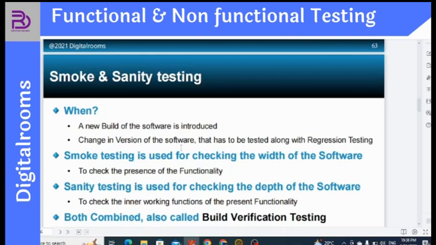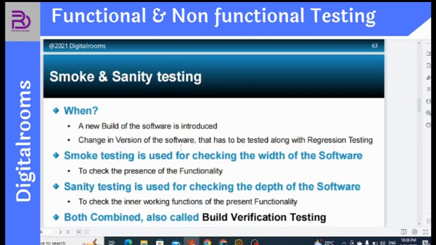Now, it might be possible that if I make changes in the login function, when I'm trying to log in, I will not be able to change my phone number. So this also comes under sanity and smoke testing, which means the inner working function. So after logging into the software, the issues that I'm going to face, that should not be the case.